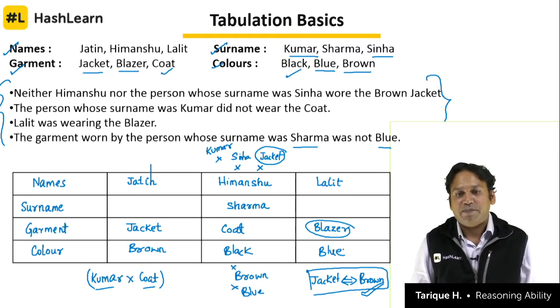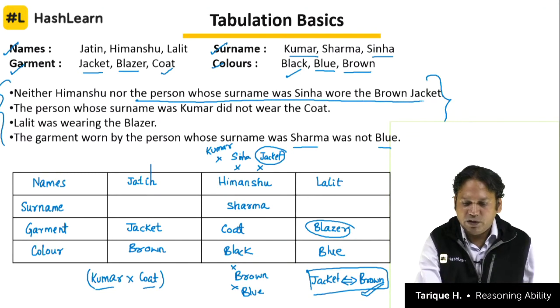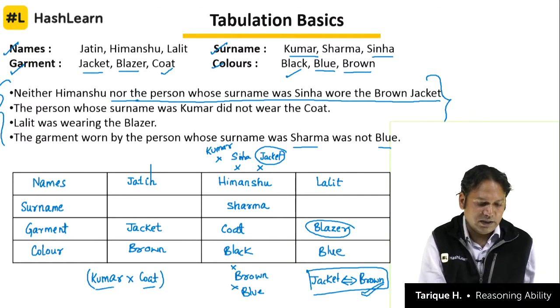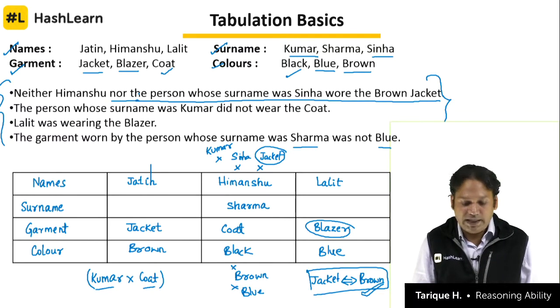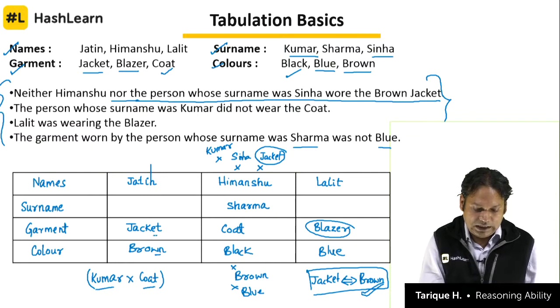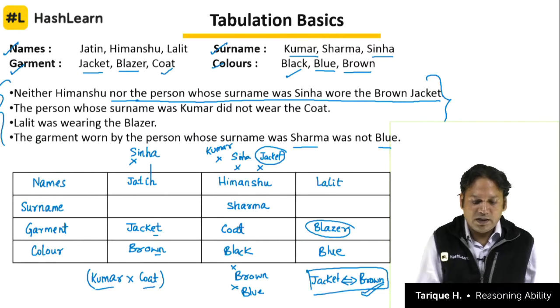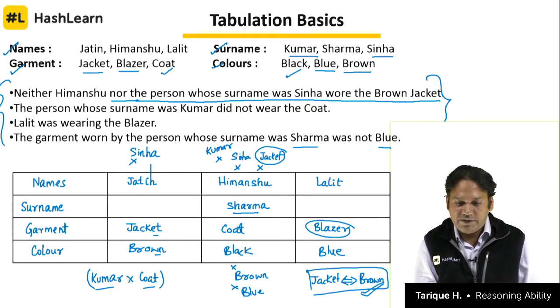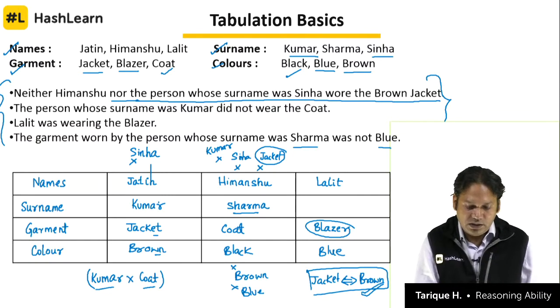Now two things are left. Jatin and Lalit, surnames we don't know. So how do we solve it? Look at the clues before also. What we know? Neither Himanshu nor the person whose surname was Sinha wore the brown jacket. That means whoever is wearing the brown jacket will not be Sinha. If it is not Sinha, if it is not Sharma, what is left? Kumar. So Jatin will be Kumar. And if Jatin is Kumar and Himanshu is Sharma, then Lalit will be Sinha.